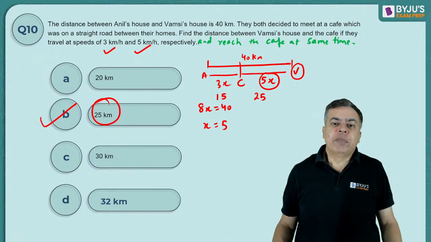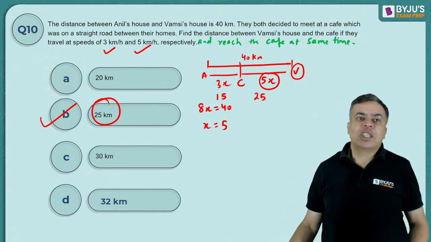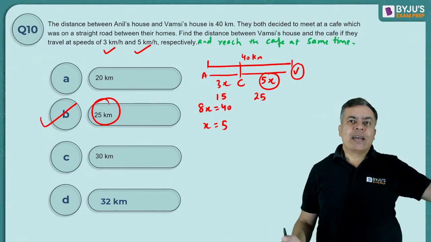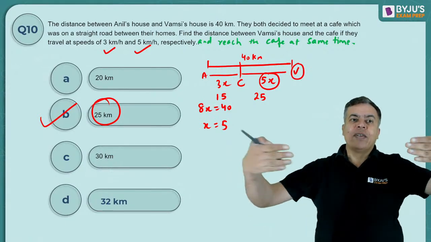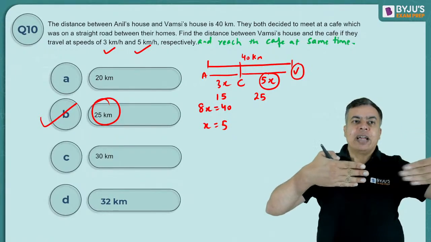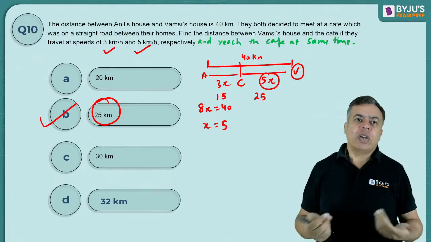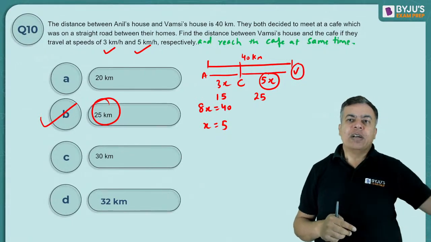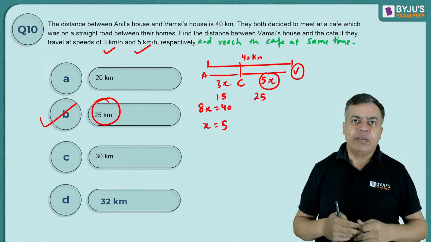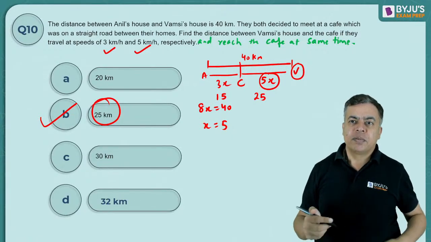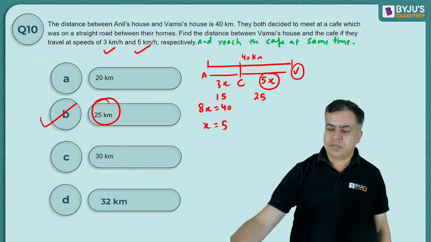Right? Distance will be in the ratio of the speed. Right? Because A will travel 3x, B will travel 5x. Total 8x equal to 40. So x equal to 5. So that means it will travel 15 and it will travel 25. So from B to cafe it should be 25. Okay?